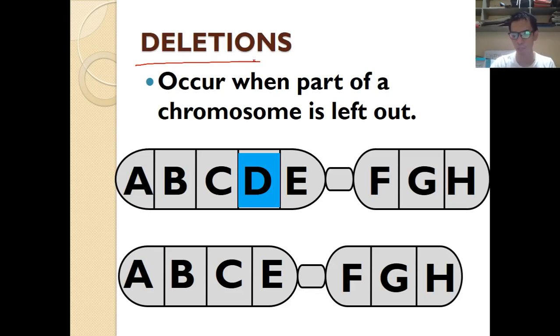So if one part of the chromosome is deleted, this is before, and after deletion, it completely changes the overall structure of the chromosome. What you see here, the D is deleted, and therefore it changes the chromosome. Aside from that, deletion is also an example of chromosomal mutation.